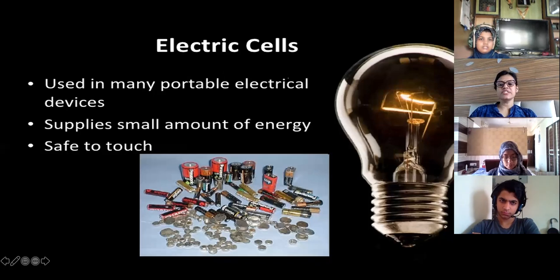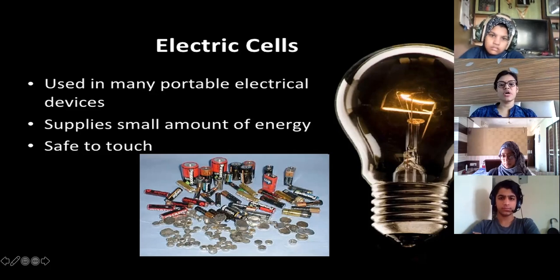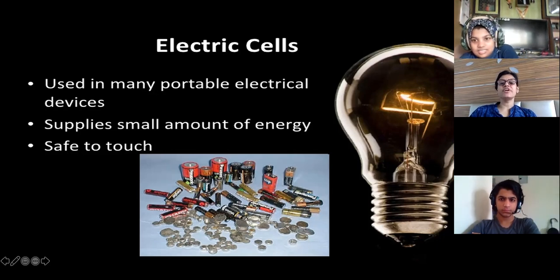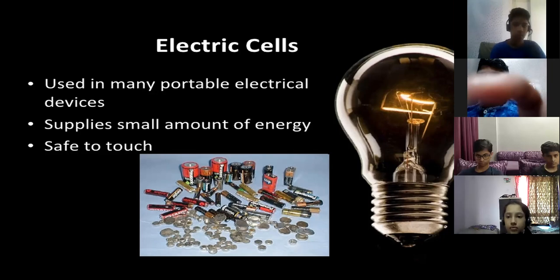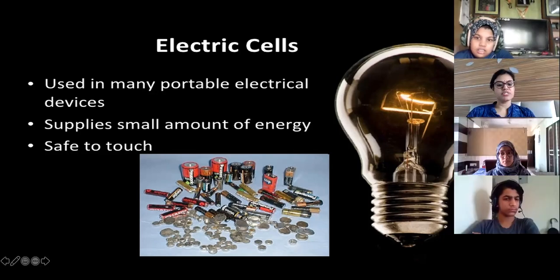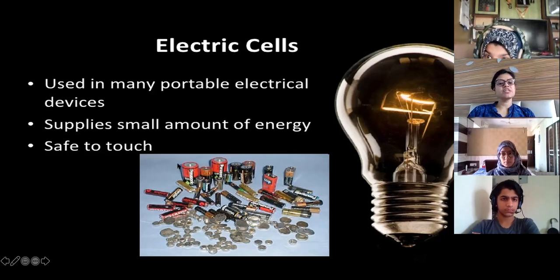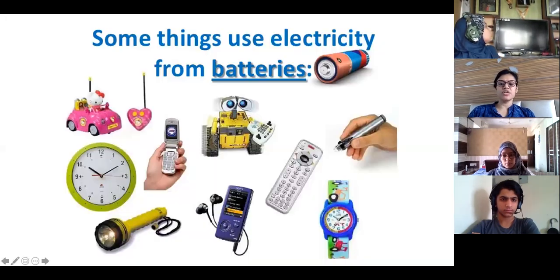Now, electrical cells. These are the types of cells you can see in a mobile, in a watch. Watch, nobody told me. The wristwatch also has a cell. So these are the various types of cells. Ma'am, I said clock. Clock is different and wristwatch is different. Yeah, I know. It can be a table clock, wall clock, and a wristwatch is on your wrist. Cells are used in many portable electrical devices and supply a very small amount of current. So it is safe to touch. That is why we can do experiments with this.